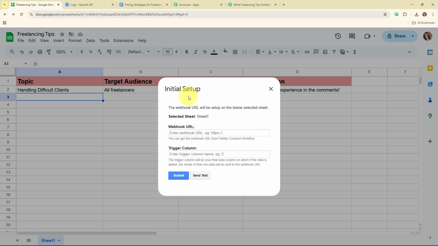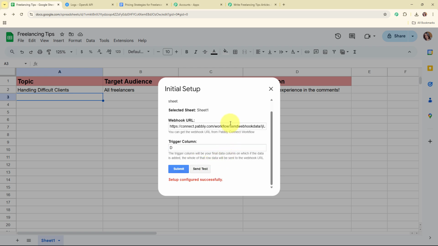And now here in this initial setup, you can see it is asking me to enter the webhook URL and the trigger column. So for the webhook URL, I'm going to enter the webhook URL that I've received in my Pabbly's workflow. And here for the trigger column, it says the trigger column will be a final data column on which if the data is added, the whole of that row data will be sent to the webhook URL. So here in my Google Sheets, you can see my last data column is column D. So here for the trigger column, I'm going to enter the column as column D. And then here after entering all the required details, I'm going to click on this submit, and it says setup configured successfully. That means we have successfully set up a webhook inside our Google Sheets, and we have successfully connected our Google Sheets with Pabbly Connect.